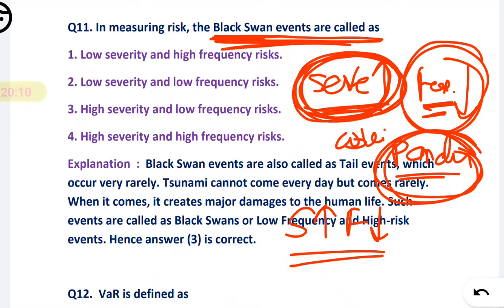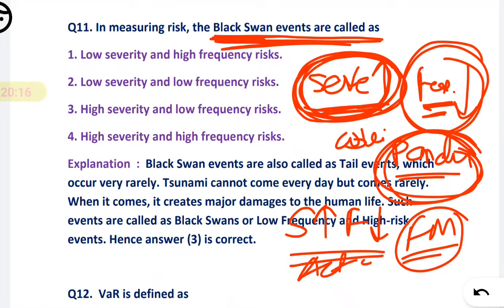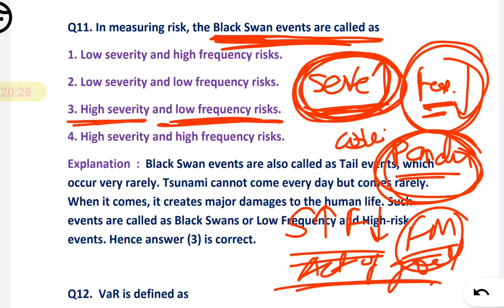Okay, and that is also called force majeure. We can also call it an act of God. It is also referred to as an act of God. So what is a black swan event? It is the event having high severity and low frequency. So 3 will be your correct option.